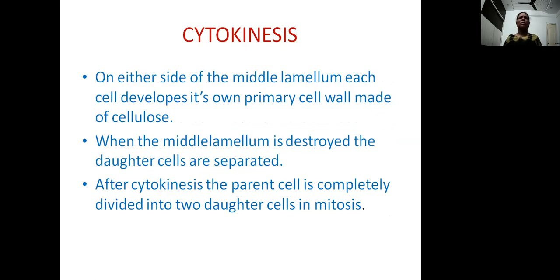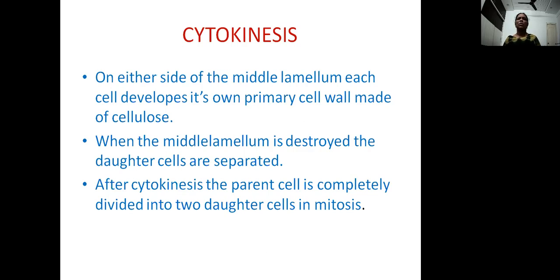After the formation of strong middle lamellum, on either side, each cell develops its own primary cell wall with the help of cellulose material, which is nothing but a polysaccharide, from the cytoplasm. Only when this middle lamellum is destroyed are the daughter cells separated. After the completion of cytokinesis by the cell plate method, two nuclei now become two cells, which remain connected together till the middle lamellum is destroyed.